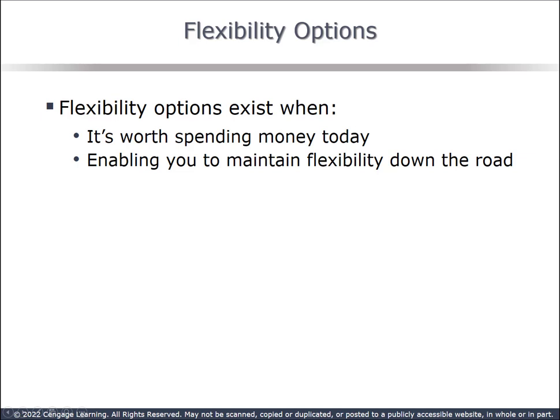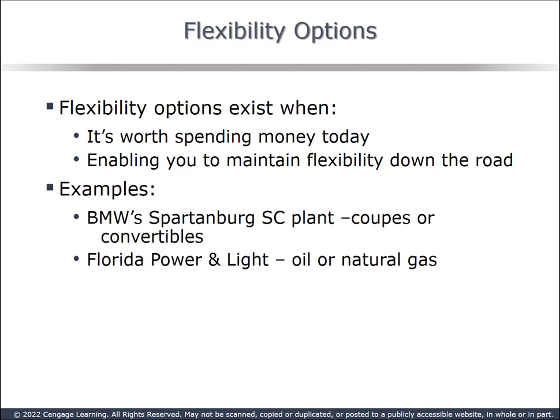Flexibility. We aren't going to look at any numbers associated with flexibility options as they become quite complicated. Flexibility basically considers the value of investing today to have more flexibility in the future. Two examples are noted in the text. When BMW built a plant in South Carolina, they designed the production line so it would be easier to change from building coupes to convertibles based on consumer demand. Florida Power and Light made extra investments to allow them to easily change between oil and natural gas as a power source.